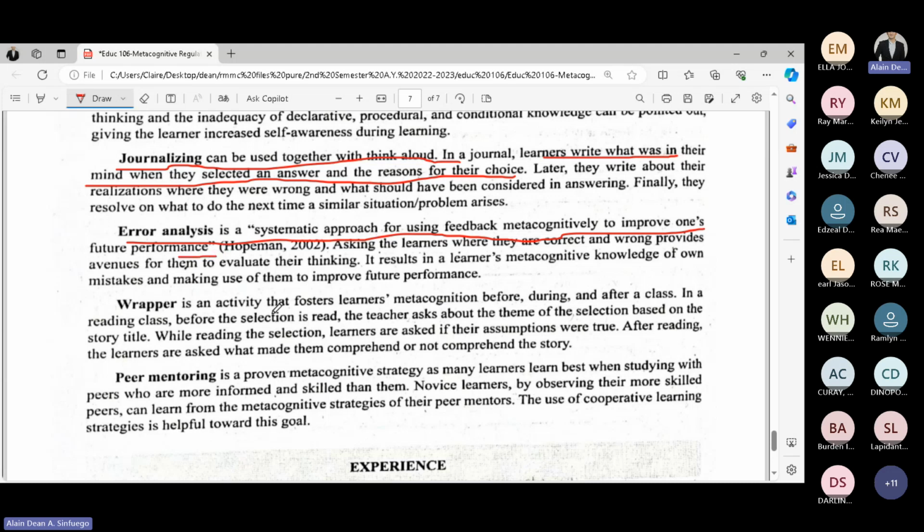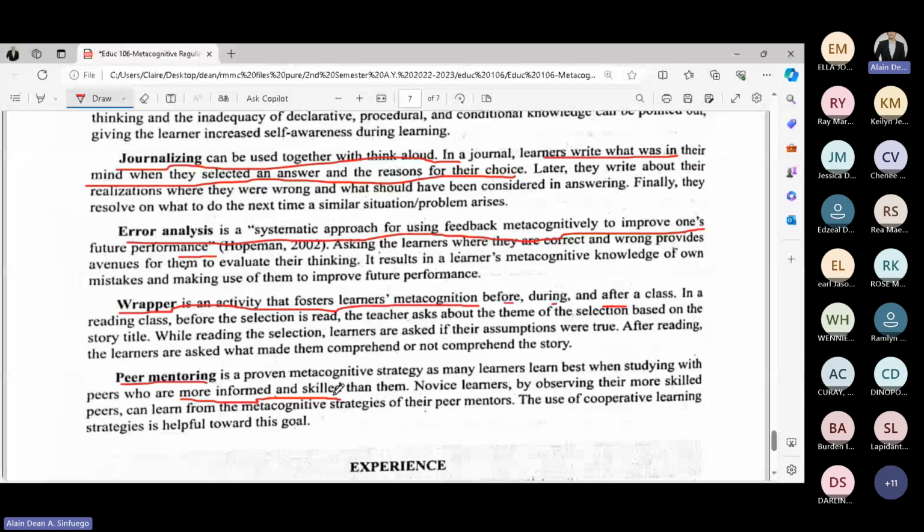Next, second to the last, wrapper, an activity that fosters learners' metacognition before, during, and after a class. And lastly, peer mentoring. What is important for peer mentoring is that, of course, you have a peer who is more informed and more skilled than you or than the learner.